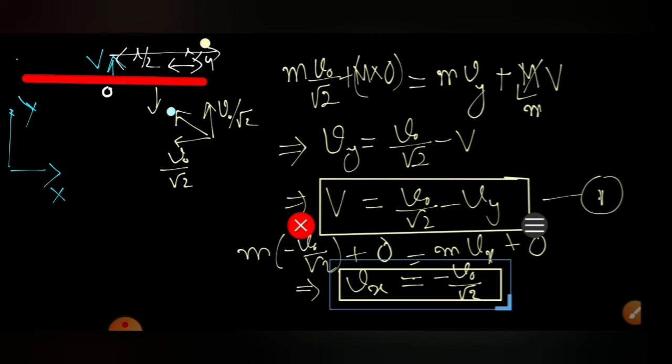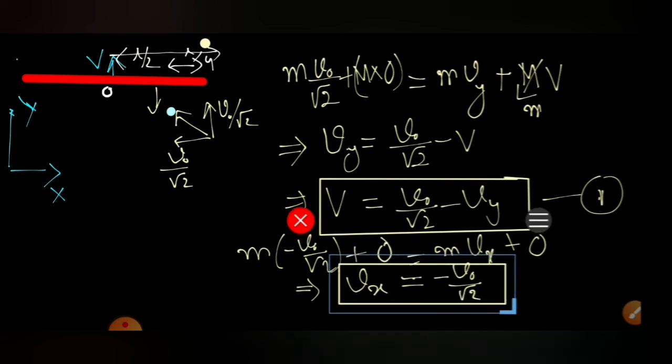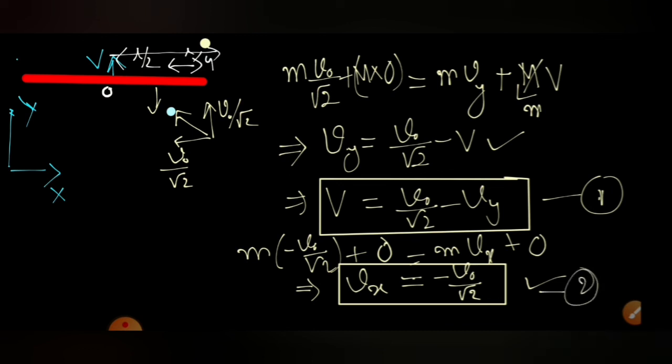So we got this another relation for Vy. We got Vx and we calculated Vy. Two equations we got, one for Vx and one for Vy. Vx we got in the known quantity form V naught, Vy we got in terms of V. The two equations we applied. So let's give the name equation number 2 for this. And what else we can do?